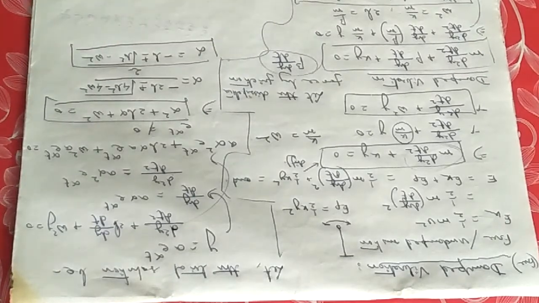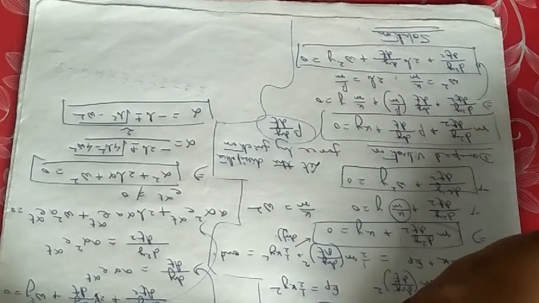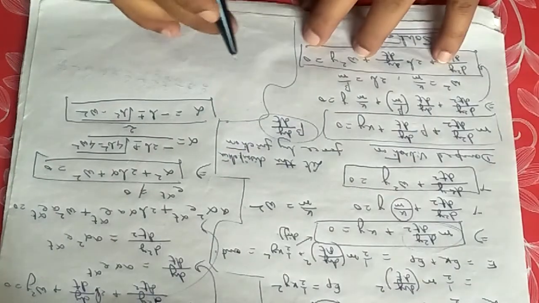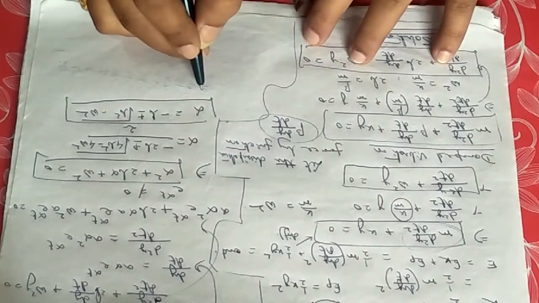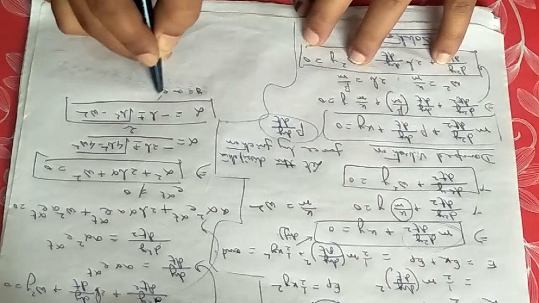So as we have found the value of alpha, we can rewrite the trial solution with the actual value of alpha. We considered the trial solution as y equals a e to the power alpha t.